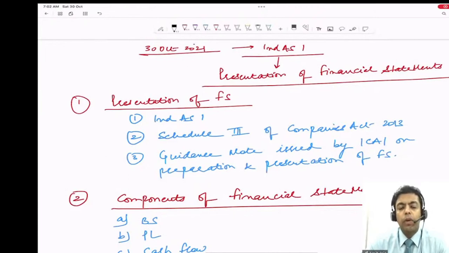Then we talked about the applicability criteria of INDAS. To which company is INDAS applicable? So we said the entire economy has been divided into three parts: companies, NBFCs and banks, and the insurance sector. MCA has taken care of the companies, RBI has taken care of NBFCs and banks, and for the insurance companies, IRDA has taken care. All these regulatory bodies have issued an INDAS applicability roadmap for their respective areas.